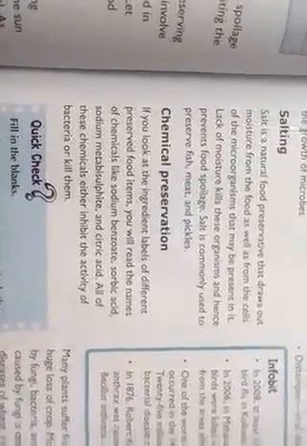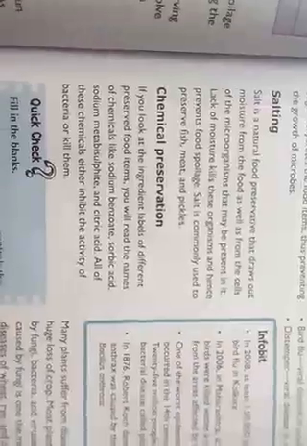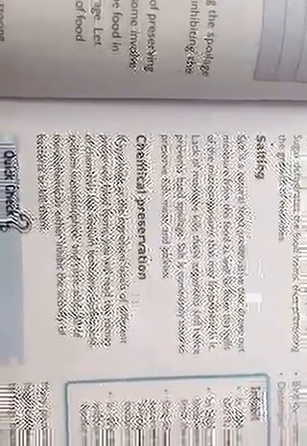Now chemical preservation. Some chemicals are also added to food in order to preserve it, like sodium benzoate, sorbic acid, sodium metabisulfite and citric acid. These are some of the substances which are added to prevent the growth of microorganisms in food.